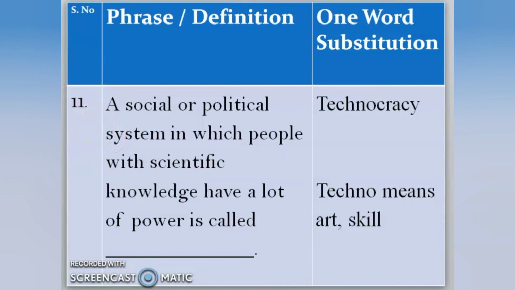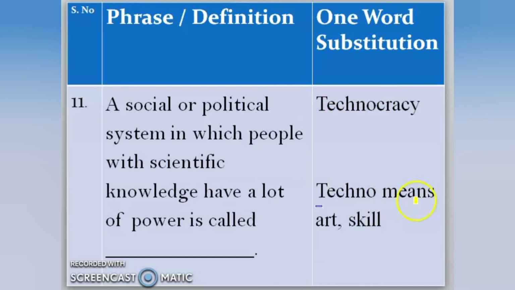Next, a social or political system in which people with scientific knowledge have a lot of power is called dash. So such a type of system, either social or political, okay, where people with scientific knowledge or technological knowledge are given preference is called technocracy. Now, techno is serving as a root here.